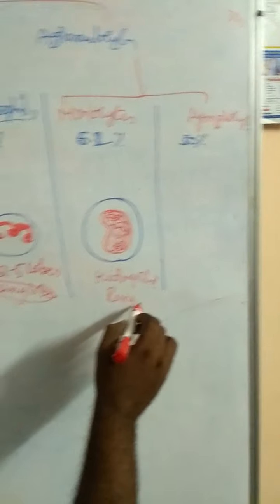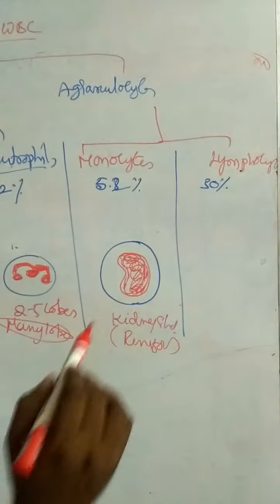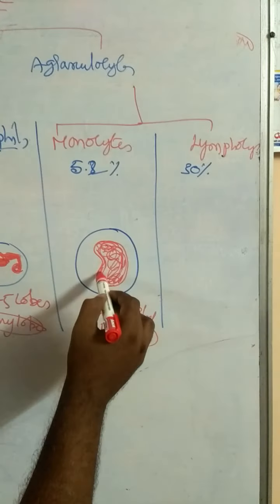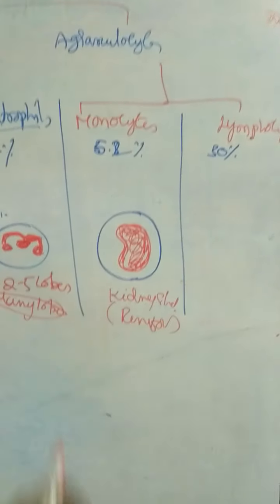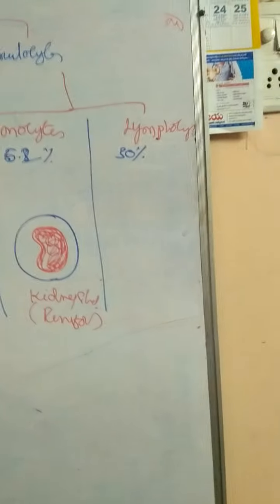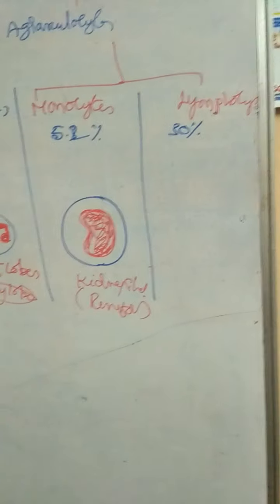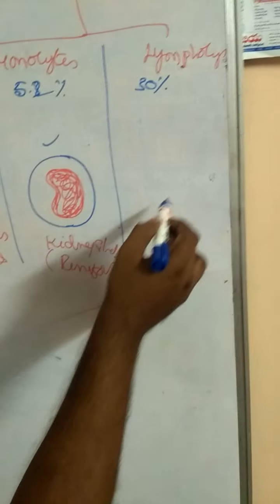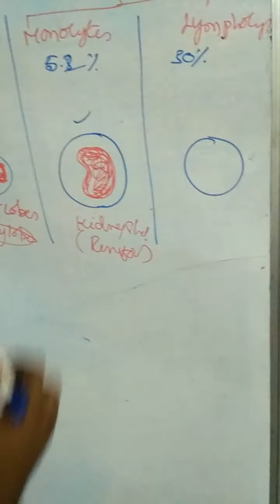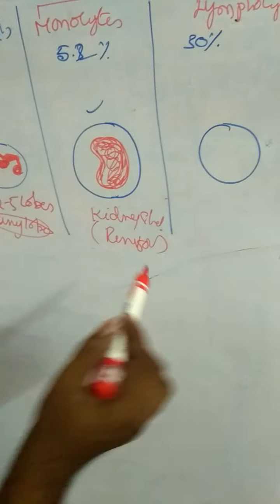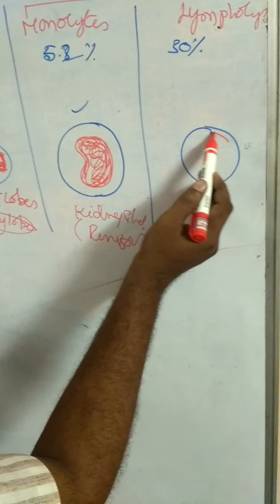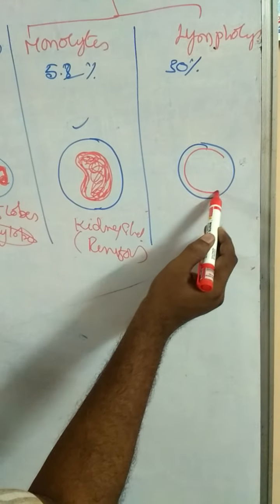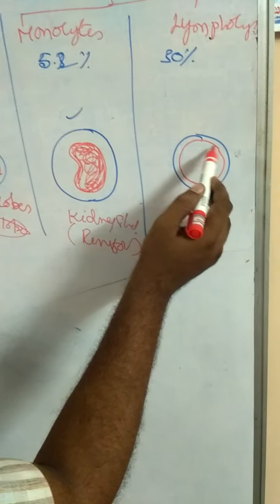And lymphocytes have the largest nucleus; the complete cell is occupied by the nucleus.